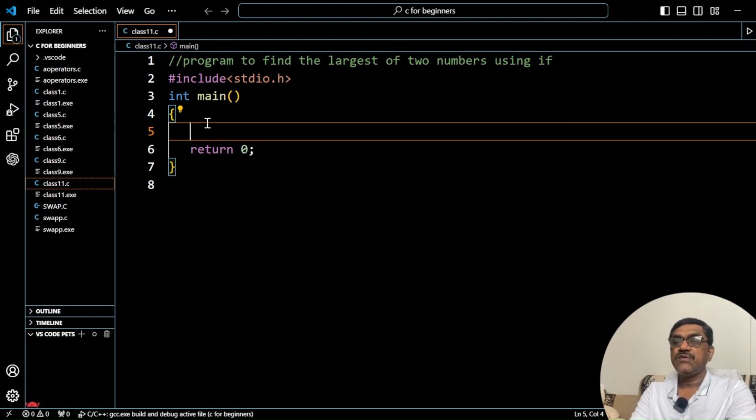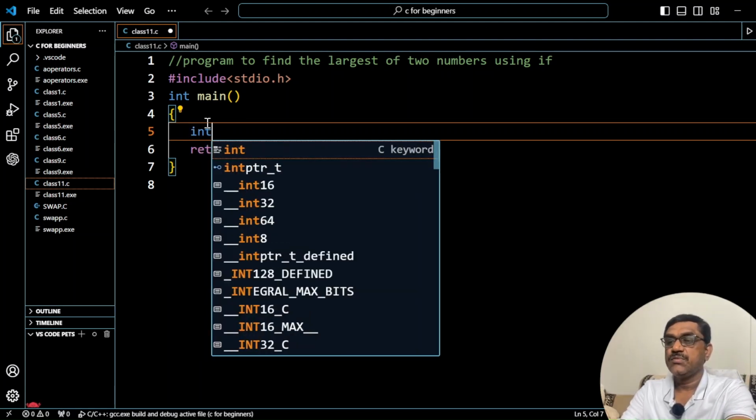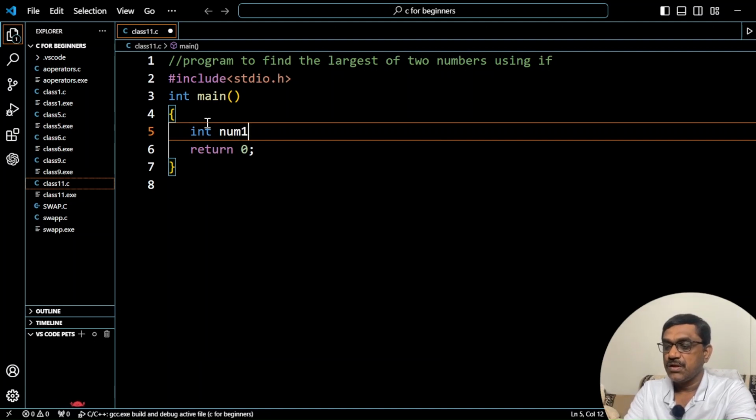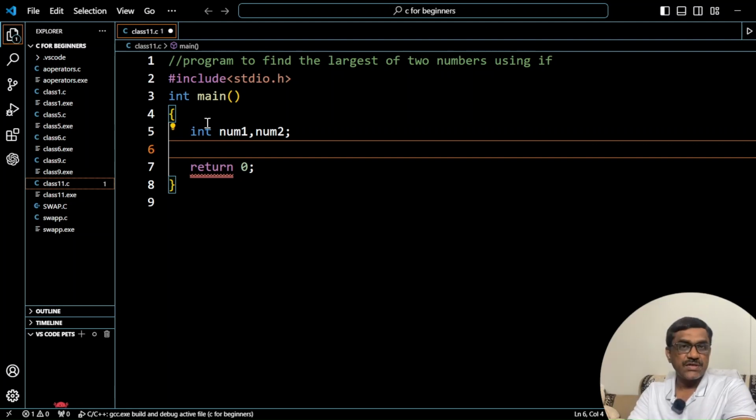I already said that after the opening brace inside main, that is the place where you have to declare the variables. Whenever you want to use variables to store numbers, the first thing you have to do is declare the variables and specify their type. If you don't specify the type, you can't store different types of values, right? I said largest of two numbers, so I want to take only integer numbers. So I'm writing int num1, comma, num2, right? This is the declaration part.